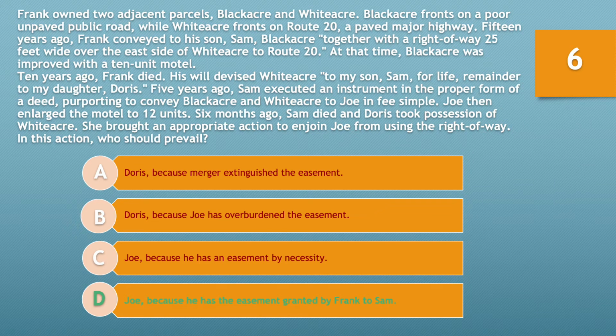When Frank conveyed Blackacre to Sam, it was conveyed with an easement over Whiteacre. This easement through Whiteacre benefited Sam in his enjoyment of Blackacre because it provided access to Route 20. In other words, the easement was appurtenant to Blackacre. When Sam conveyed Blackacre to Joe in fee simple, the easement was attached to the land, so it passed automatically with Blackacre to Joe. Therefore, Joe should prevail because he has the easement granted by Frank to Sam.